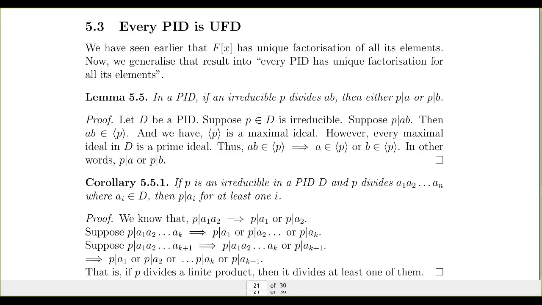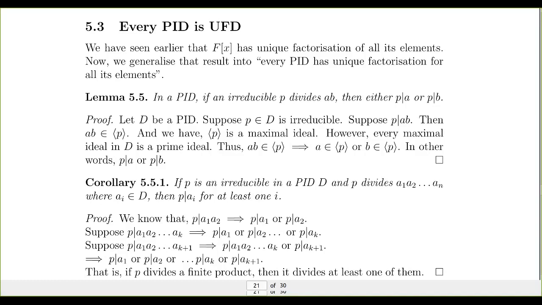So first we need to prove that Z is a principal ideal domain. Z is a principal ideal domain because every ideal in Z is of the form nZ, where n is a natural number, the multiples of n. For example, 3Z means the multiples of 3: etc., -9, -6, -3, 0, 3, 6, 9, etc. So these multiples of 3 are the ideal generated by 3, and it is 3Z. So every ideal in Z is of the form nZ.